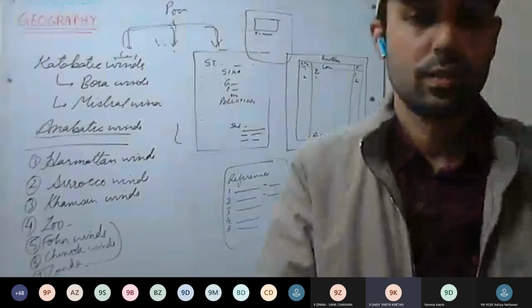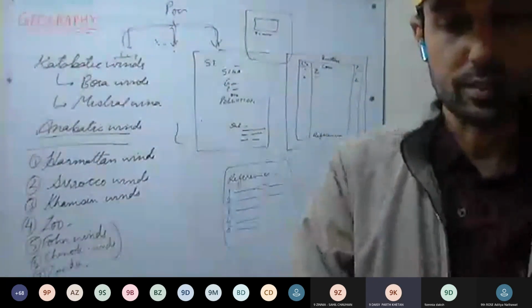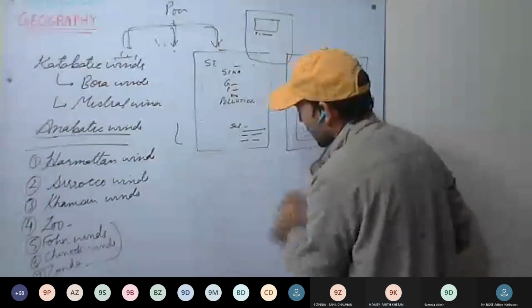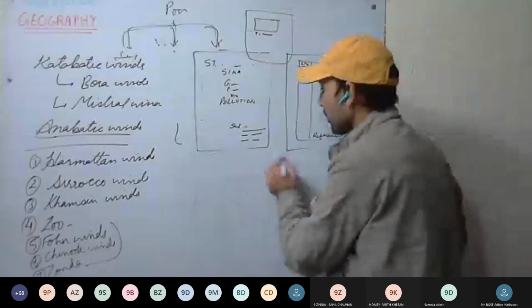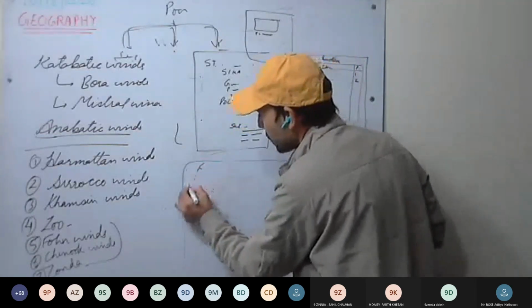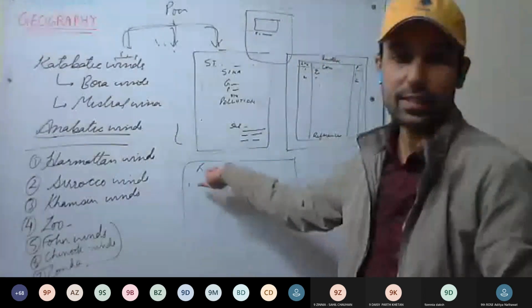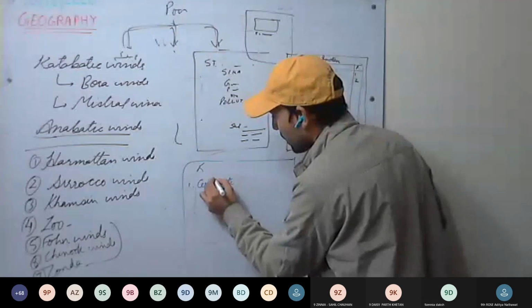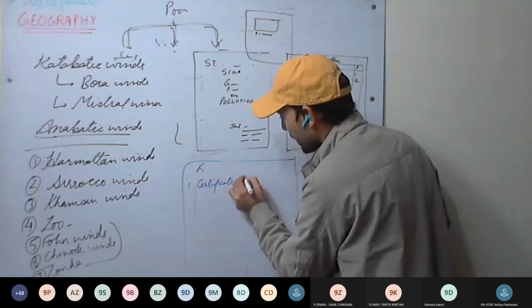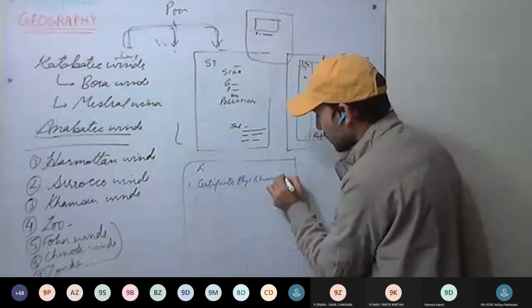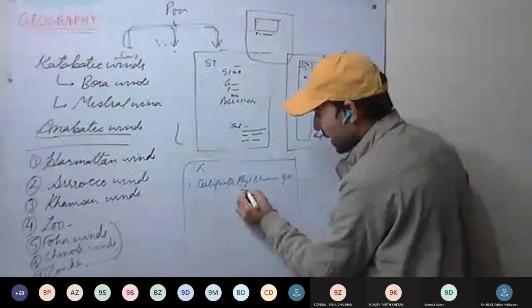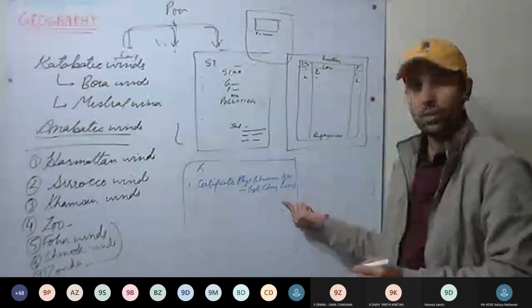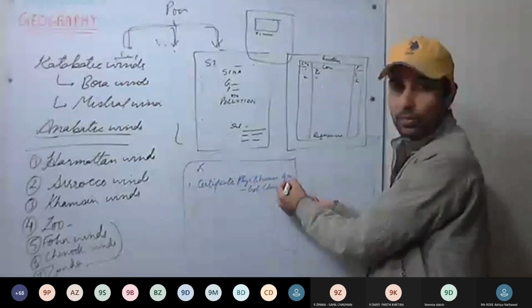Sir, one more time, I did not understand. References, you haven't understood? Okay, for example, I have referred a geography book. So references 1: for example, I refer one book, that is Certificate Physical and Human Geography. The book name you write in one line. Then you write the writer, Goh Cheng Leong. In one line, you write the name of the book.